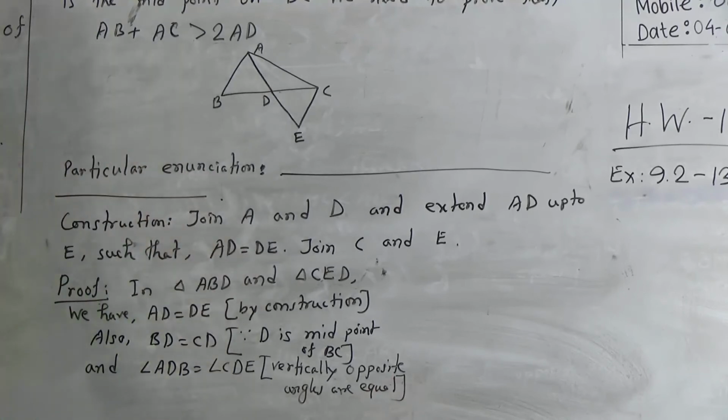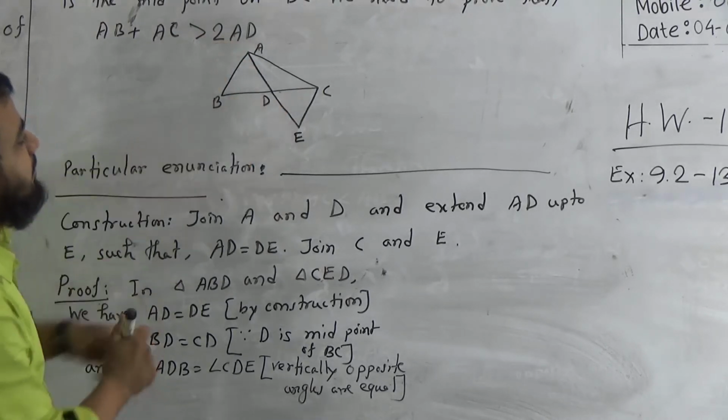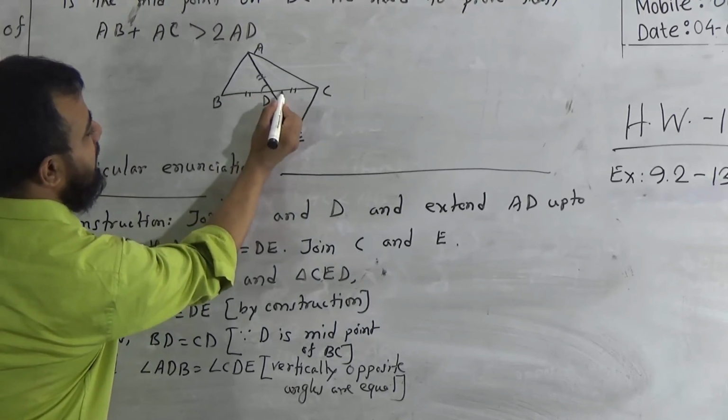Now by the congruence theorem of side angle side, that means this side equals this side, and the included angle is equal to each other.